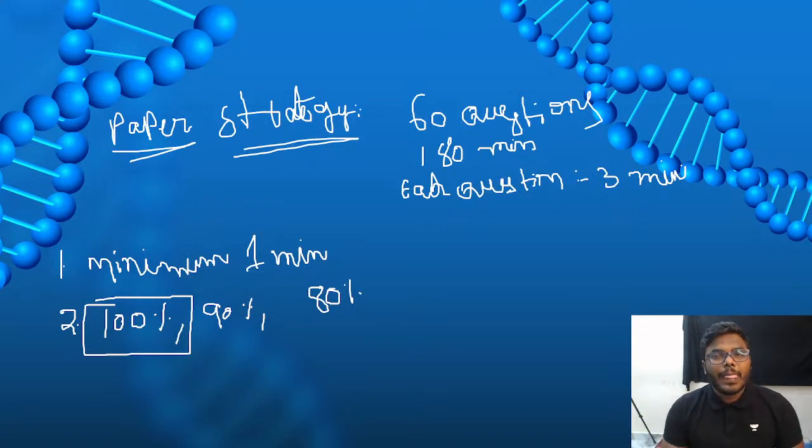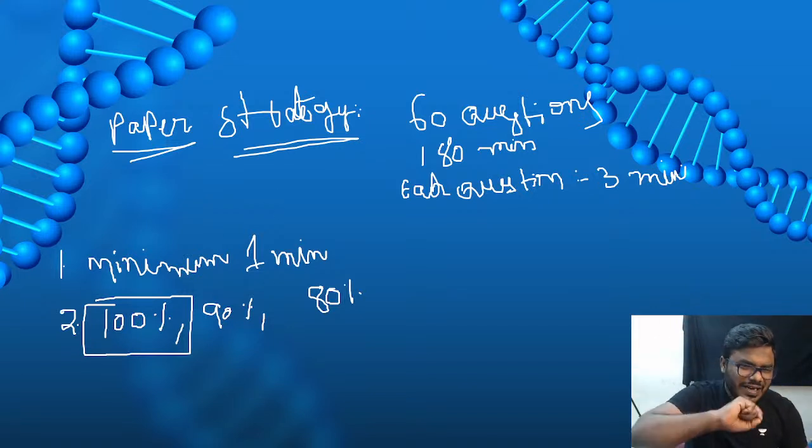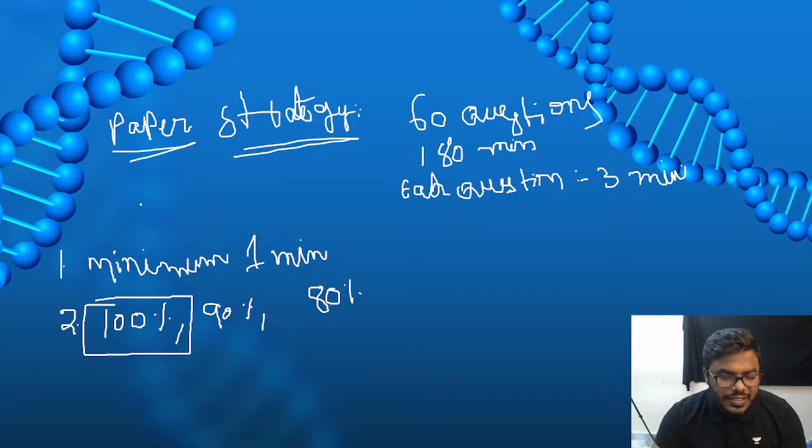Suppose, for example, I know the answer, but I'm confused. I don't know whether the answer is correct or not. I am stuck between 2 options. Then I'll just mark the question and keep on marking like that. Okay, this is a 100% question. I am very sure, no doubt about it.